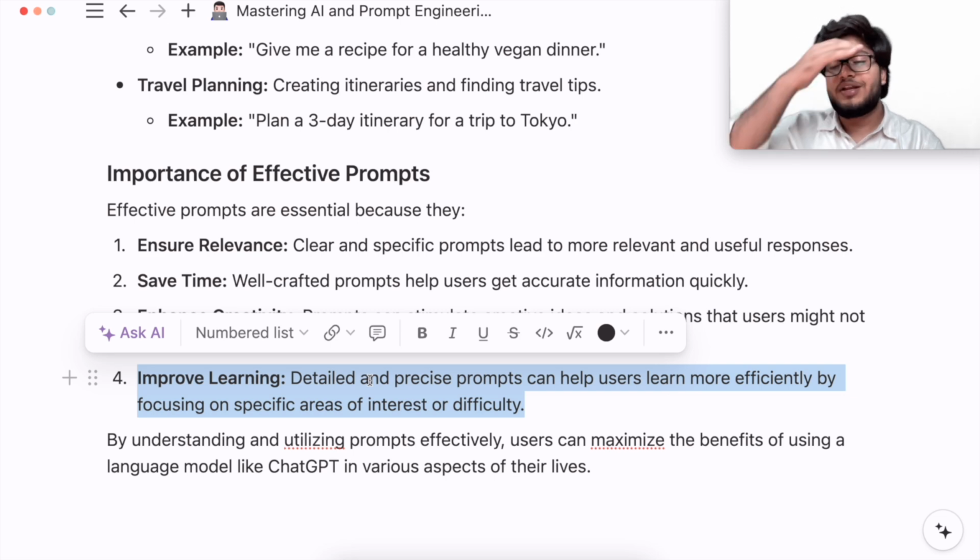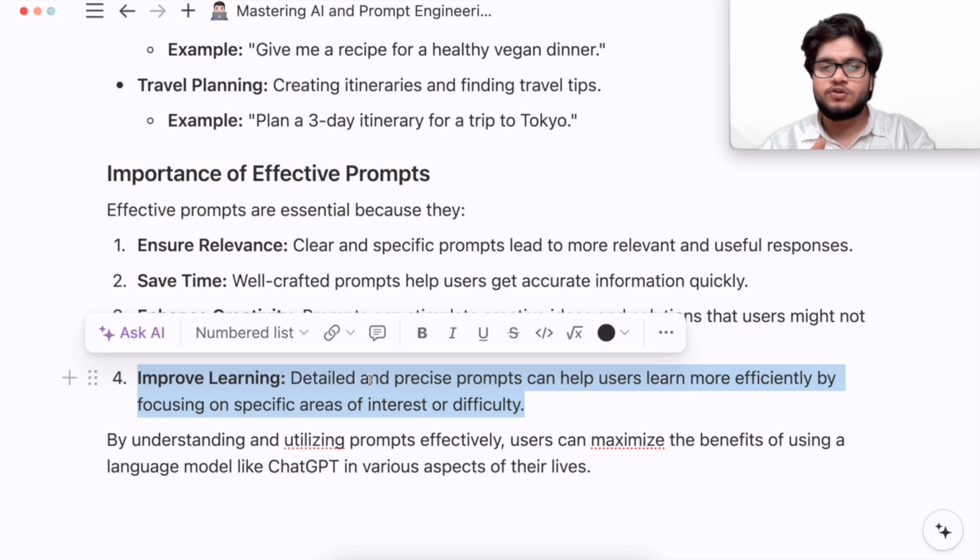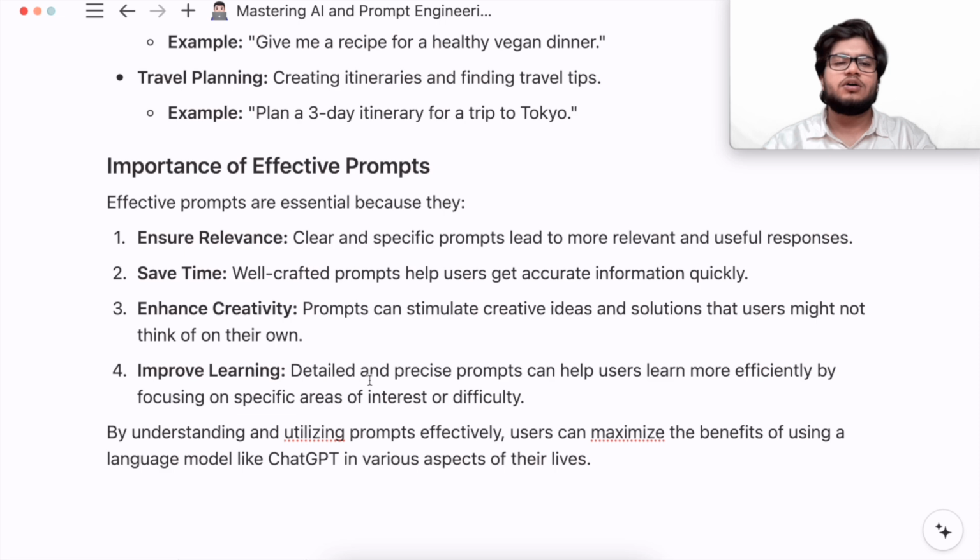Whether you don't have a tutor, or you don't have some good playlist, or you don't have a course, you could learn everything for free and quickly. So this is how effective prompts help you in day-to-day life.